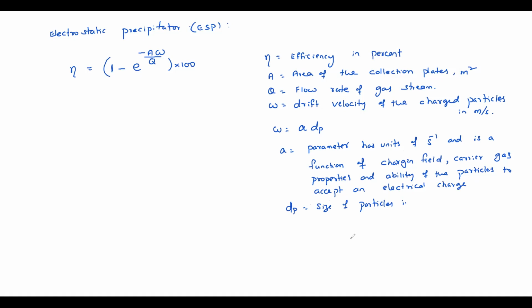Diameter of the particles in meters. Efficiency is 1 minus e power minus A by Q into drift velocity. So they may supply you the drift velocity to find this efficiency. So note down the problem on this.